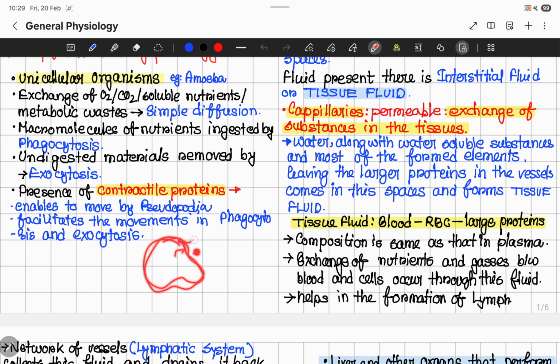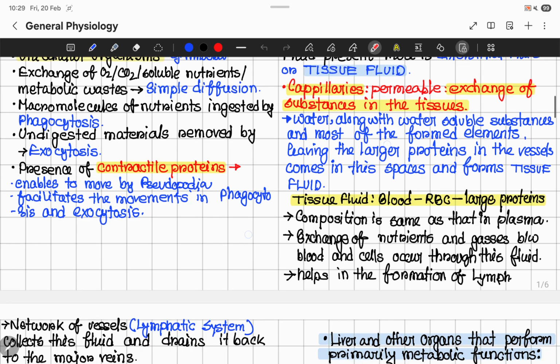So, it forms a stream here, streaming of protoplasm, and like this the amoeba will engulf this macromolecule inside its cytoplasm, right? Inside its protoplasm. So, this process is phagocytosis. Because it's a solid particle, this is called phagocytosis. And if this was a liquid particle, then it would be called pinocytosis.